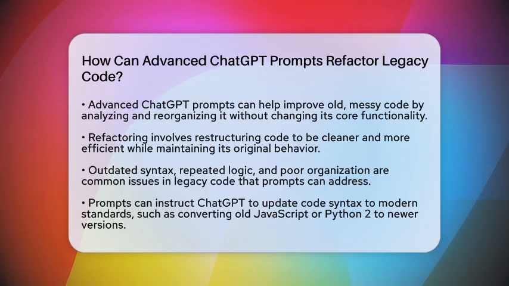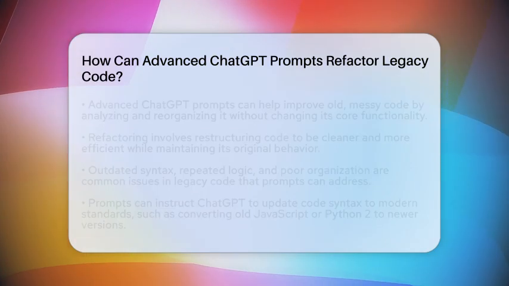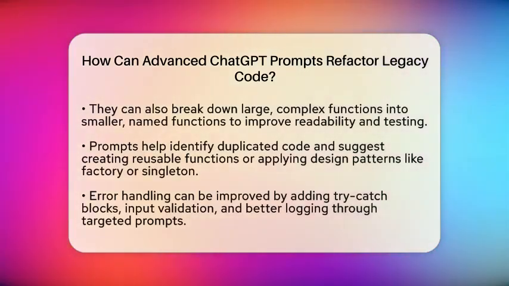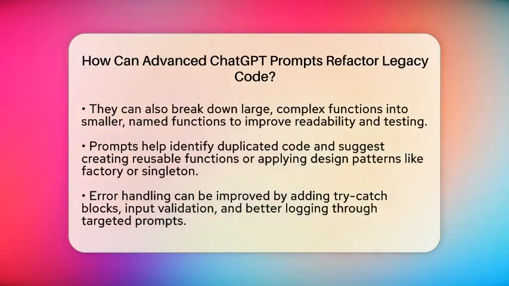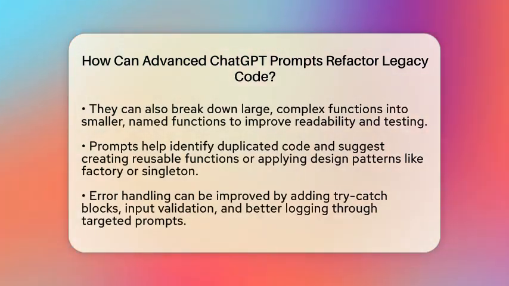Advanced prompts help by asking ChatGPT to update syntax to modern standards. For example, converting old JavaScript to newer features or migrating Python 2 code to Python 3. This reduces technical debt and keeps your code current.